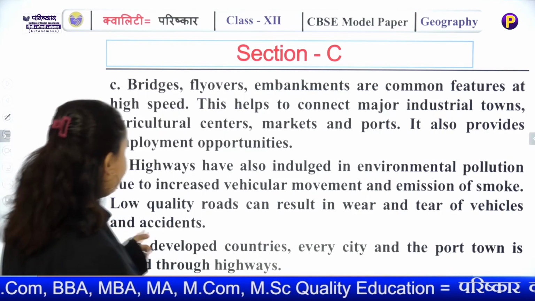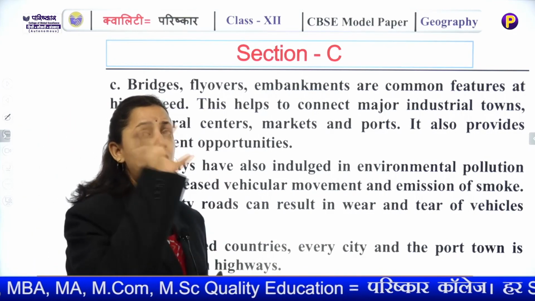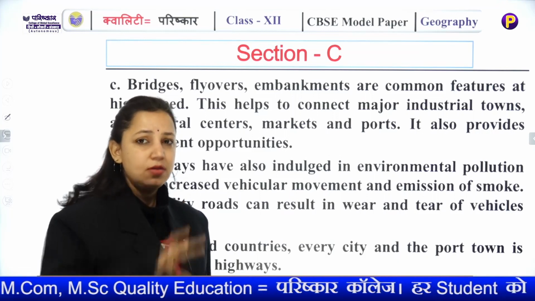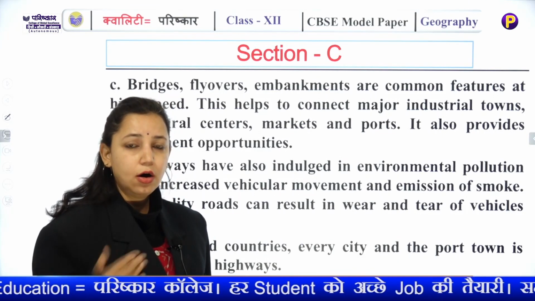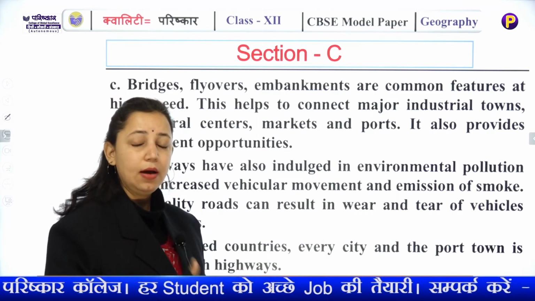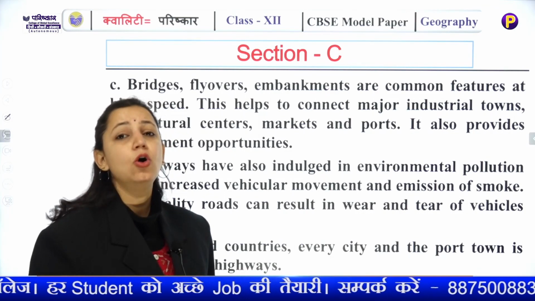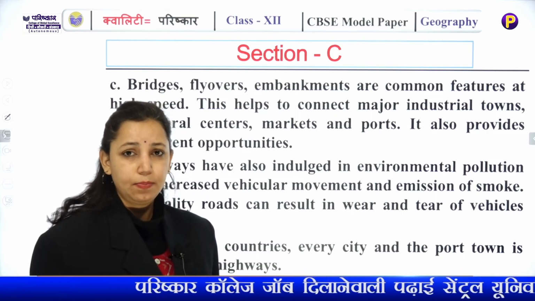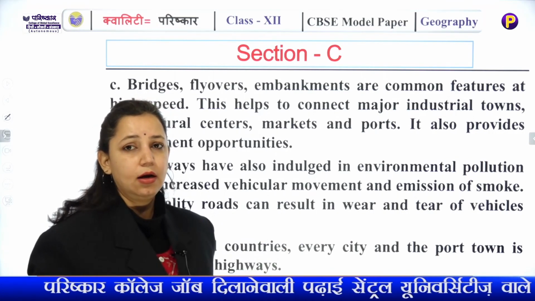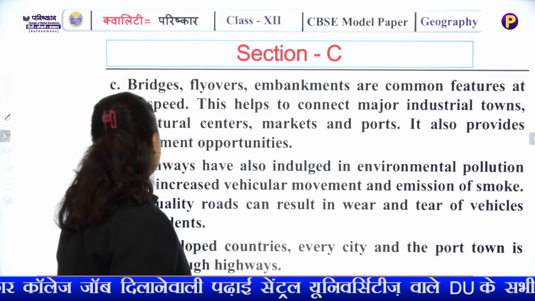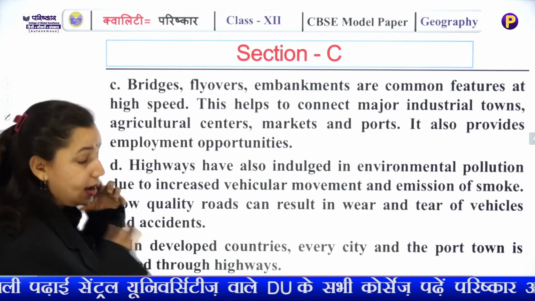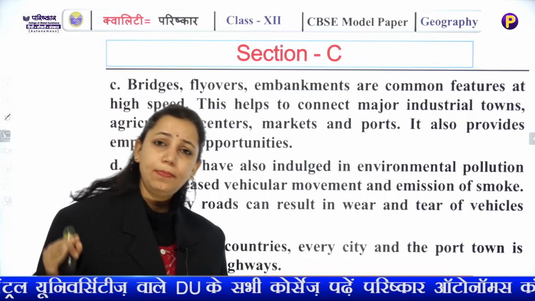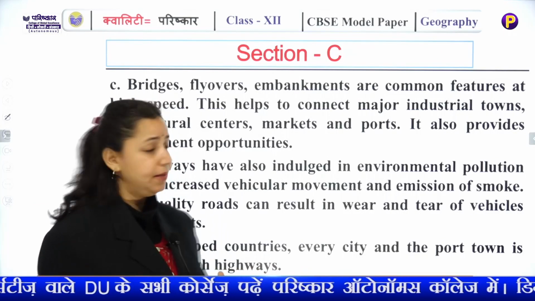It provides employment opportunities by connecting the important locations of the country, whether strategically important, from the economy point of view, or from the political and administrative point of view. It is connecting the country in one thread. Highways have also indulged in environmental pollution. Of course, this characteristic includes both positive and negative aspects of an element.